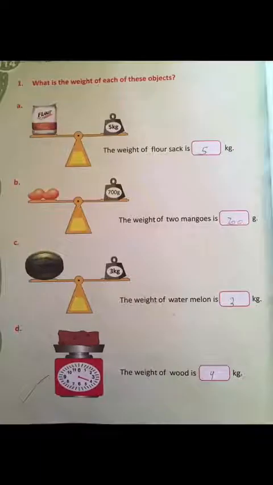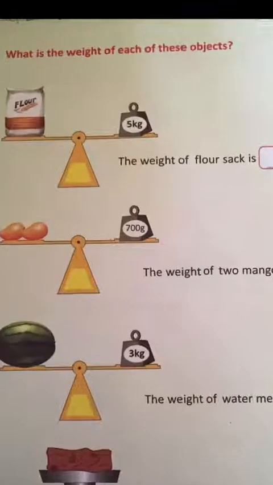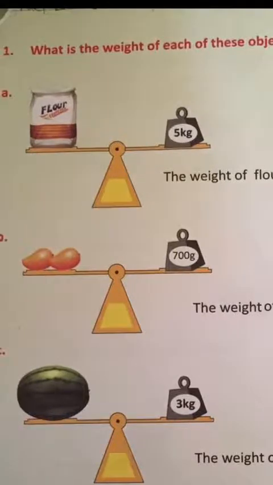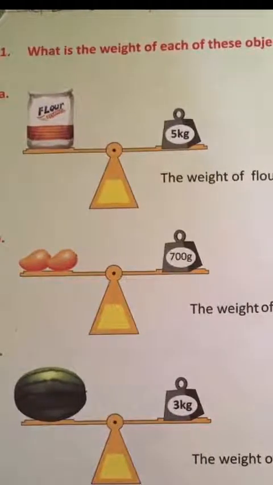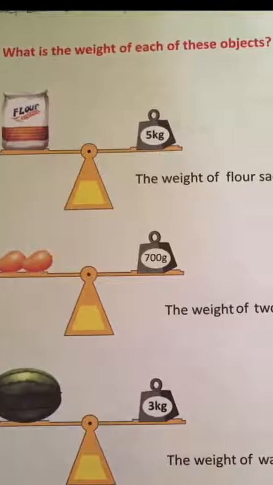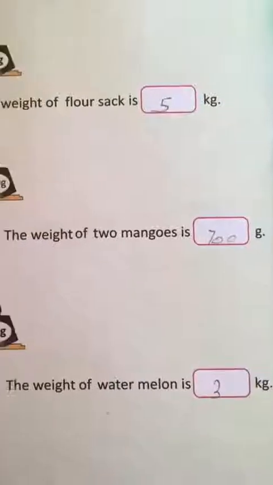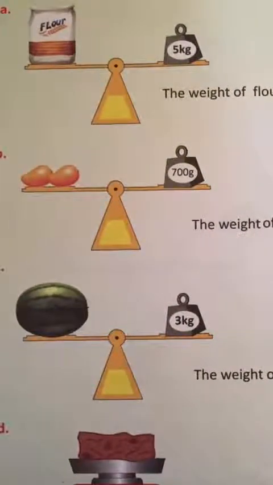Okay, bache, look here at the example which we did on Friday. Here a flour sack is 5 kg and this weight is also 5 kg, so both of them are in same level. Here the weight of 2 mangoes is equal to 700 grams, so both of them are in same level.